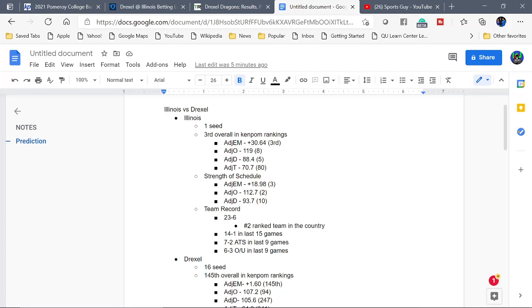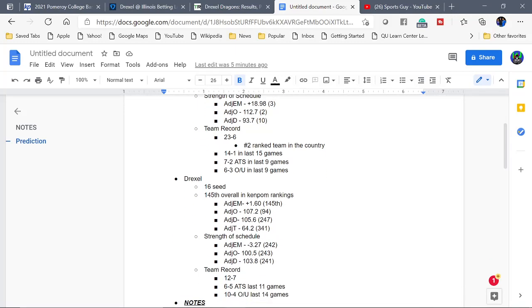Team record, 23-6, so the second-ranked team in the country, like I already said. Last 15 games, they are 14-1. Last 9 games, they're 7-2 against the spread. In the over/under, they are 6-3 in their last 9 games as well. All right, now let's get on to Drexel.